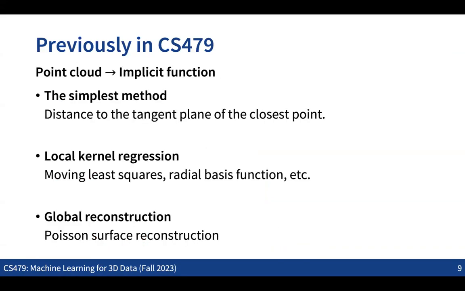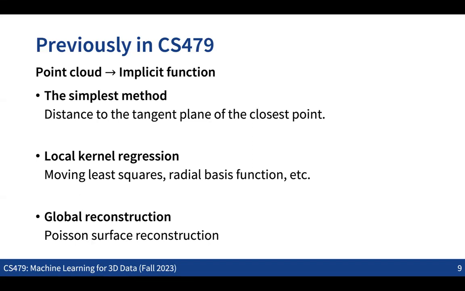Cool. So basically what we wanted to do last time was that given a point cloud, we wanted to recover some implicit function, either the signed distance function or the occupancy function. So let's get into the case of the signed distance function. For those cases, we could consider three different approaches to recover the implicit function. The simplest idea was, given a point, just finding the closest point in the given point cloud and measuring the distance to the tangent plane. So that was the simplest idea.